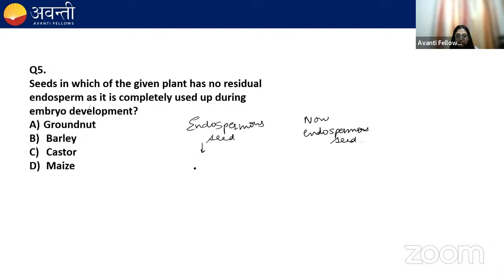Endospermous seeds are those that have endosperm for nourishment, because endosperm provides the nourishment to the developing embryo. And in non-endospermous seeds, the endosperm is completely utilized. So there's no endosperm. And the question is asking which plant's seed has no residual endosperm. That means they're asking about non-endospermous seed.